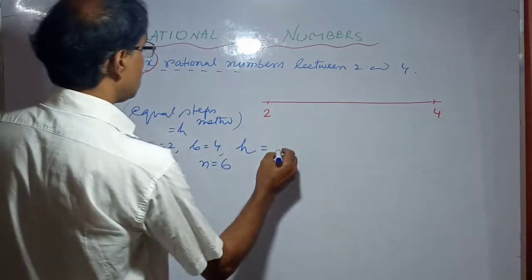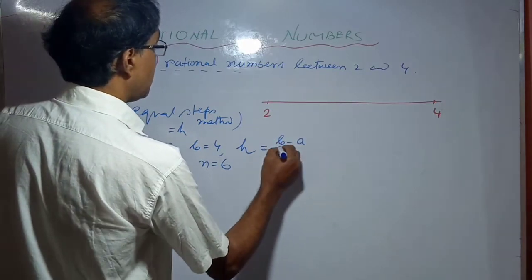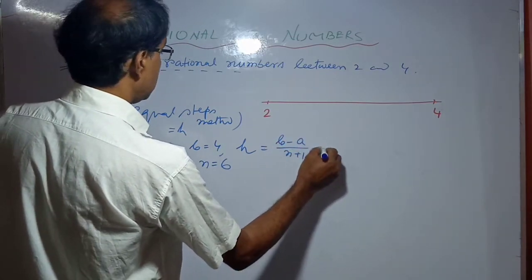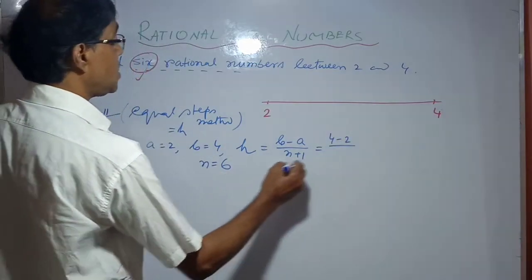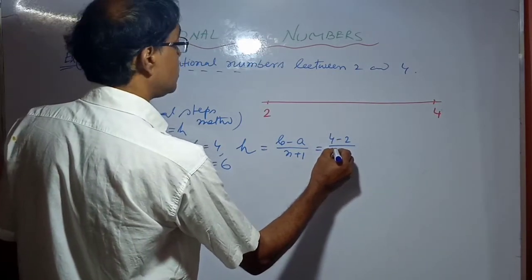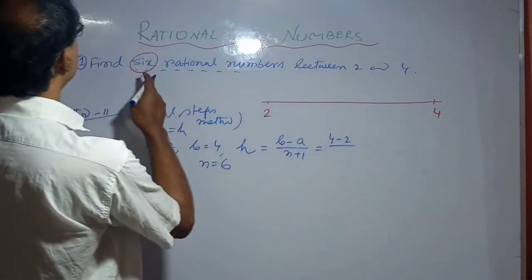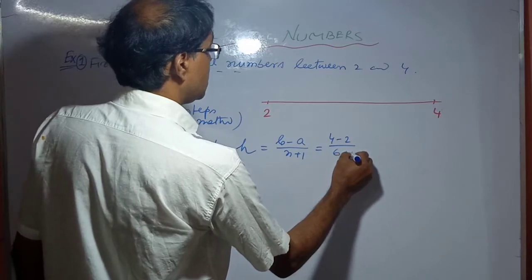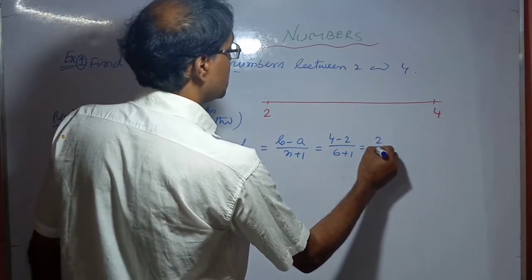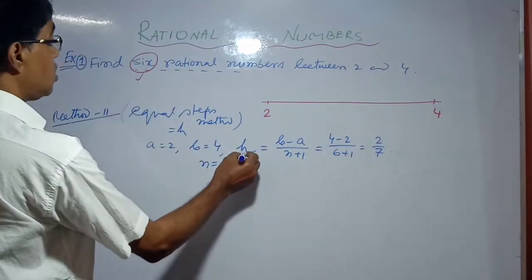Therefore h equals (b minus a) by (n plus 1), that is 4 minus 2 by 6 plus 1, which equals 2 by 7. So h equals 2 by 7.